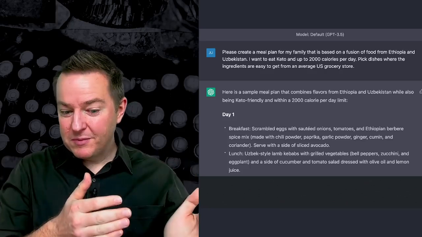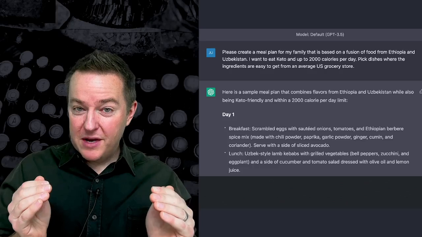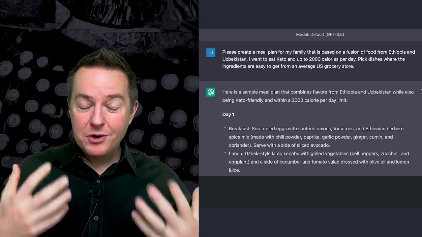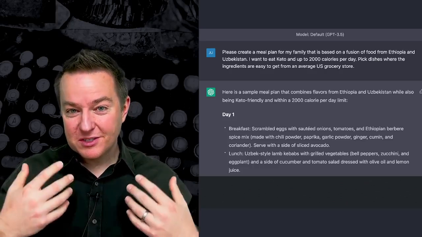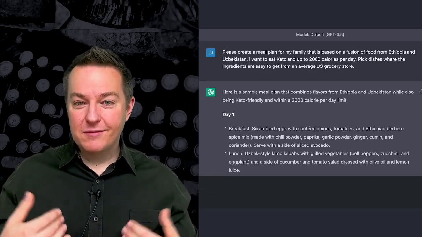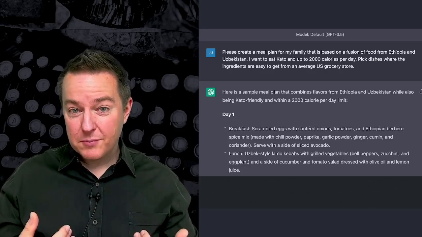So not only is it answering my question, it's giving me an Ethiopian breakfast dish, it's giving me information that I'm going to be able to get these spices. Now, I don't know enough about Ethiopian cuisine to know if this is a really accurate dish. It may not be, it may be sort of inspired by it and very Americanized, but for me and what I'm trying to do, this is pretty impressive.